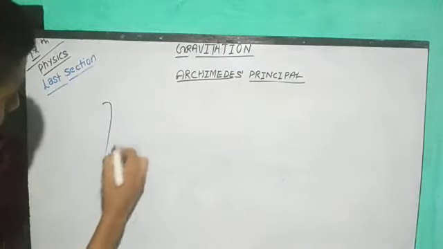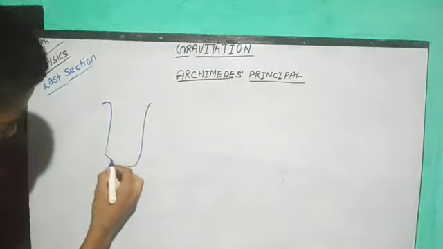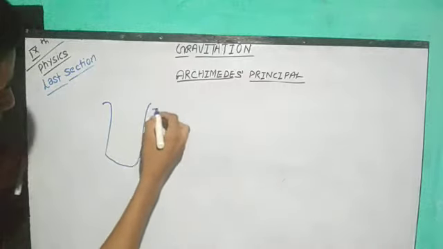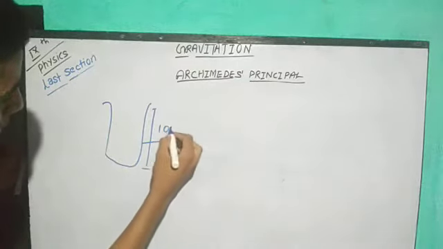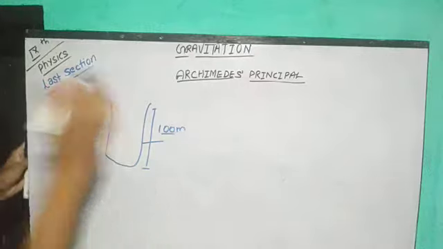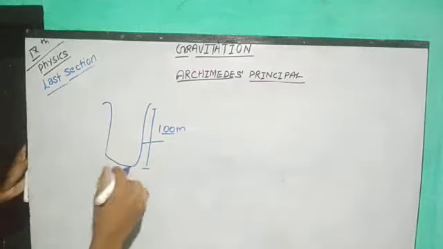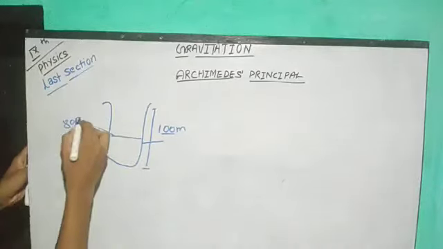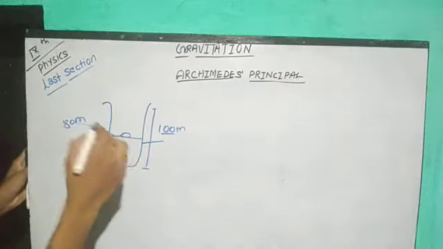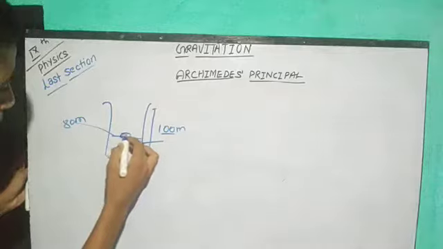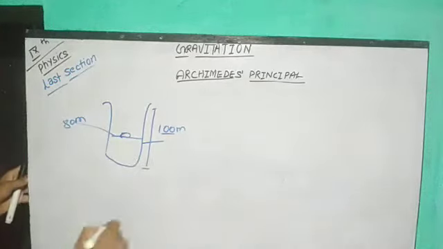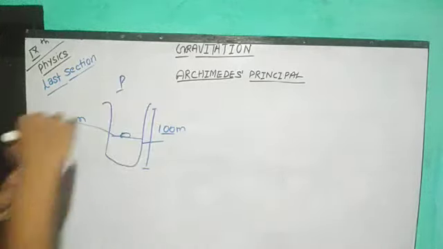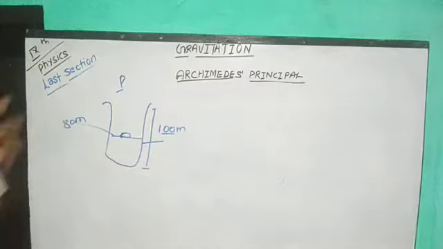Suppose we are given a container of 100 meter height. Suppose an iron block is kept at 80 meter, and we are told to find out the pressure or upthrust acting on this particular object.